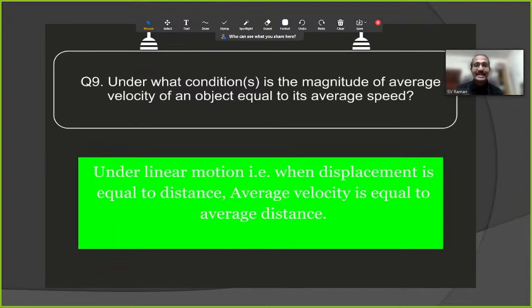Now, once distance is equal to displacement, speed is equal to velocity. So average speed is equal to average velocity under linear motion, when the displacement is equal to the distance, which is in a straight line motion.